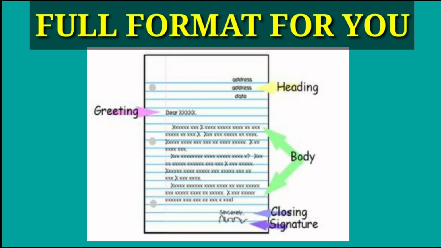Now here is the full format of a personal letter for you. Heading is on the right hand side top of your page. Next, the salutation or greeting should be started from the left hand side. Third important part, the body part, should be started just below the greeting or salutation. Final two important parts are closing and signature. According to the old trend, these two important parts should be written at the bottom of the right hand side. But according to the new trend, these two important parts, closing and signature, should be written at the bottom of the left hand side.